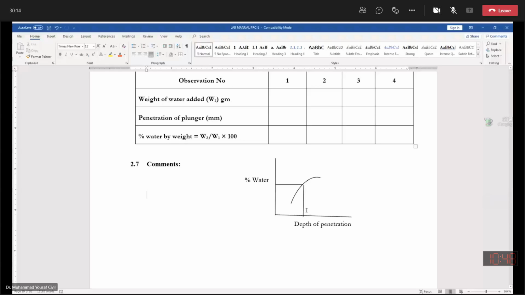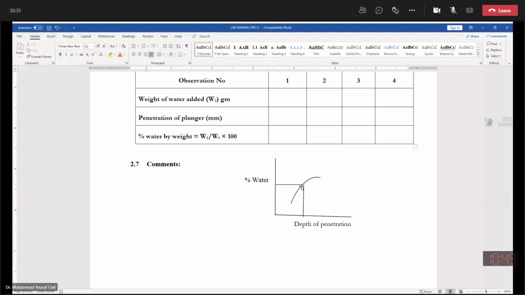If you are using more water, that will be added towards the property of workability. You cannot play with this one; it will be stiff enough, and you cannot have workability with this amount of water. For that, you will have to increase the water.